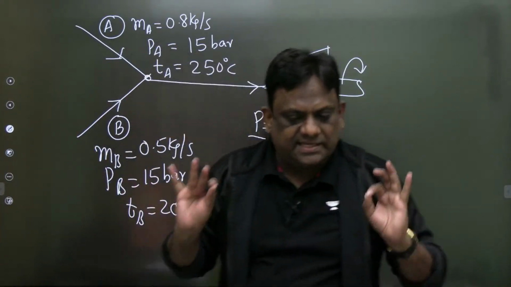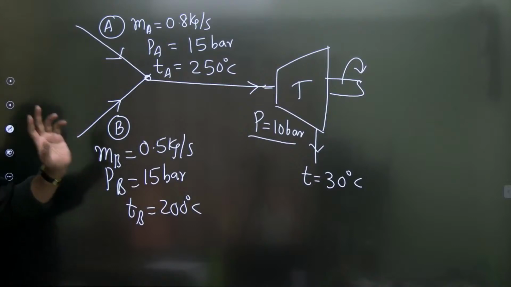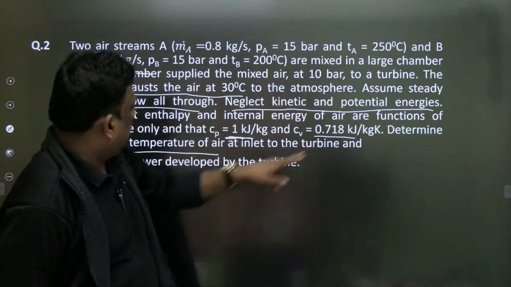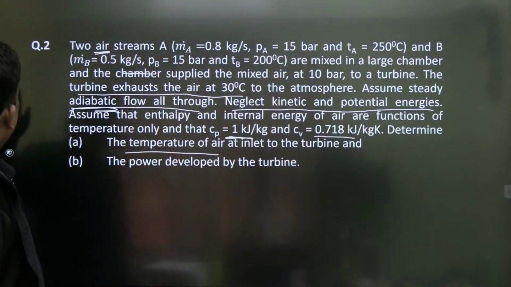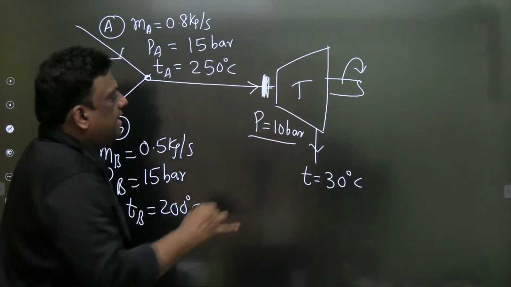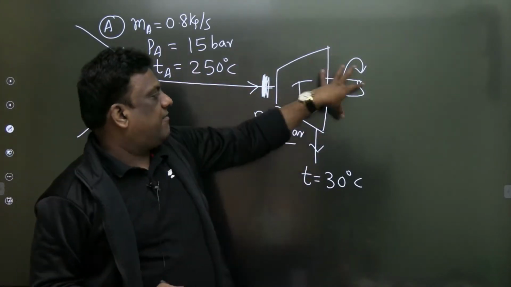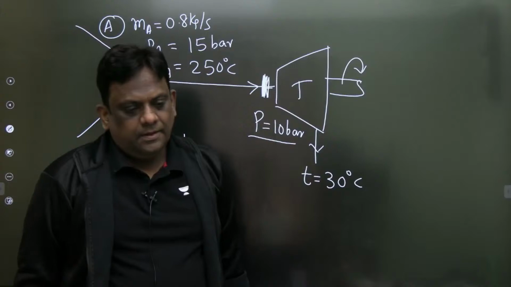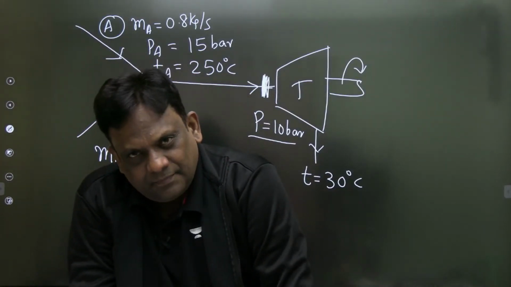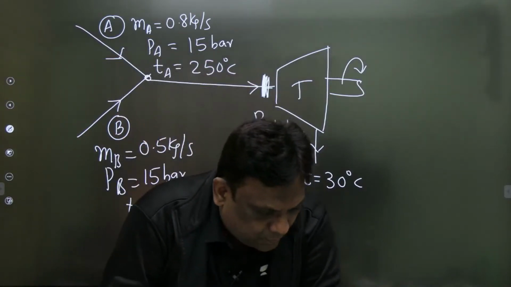So what is he asking in the problem, sirs? He is asking us to calculate what is the temperature at the inlet to the turbine, meaning the temperature here is asked. And finally, the second question asked is what is the power developed by the turbine. That's all. This is an application of, again, the steady flow energy equation. So let us calculate the temperature.